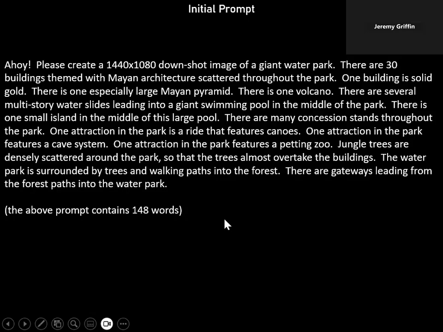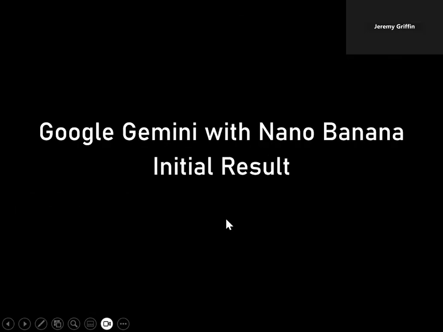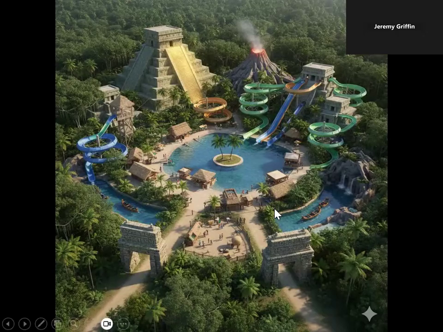All right. So what did Google Gemini give to me? I utilized Nano Banana. I just went through Gemini, and it did that automatically. So it came up with this, which, okay, that looks pretty good. But as I was looking at it, I thought, well, there are some things that I don't like about this that wouldn't work.